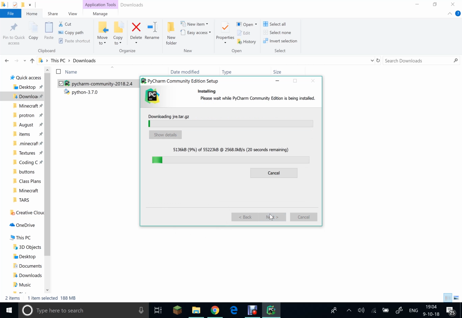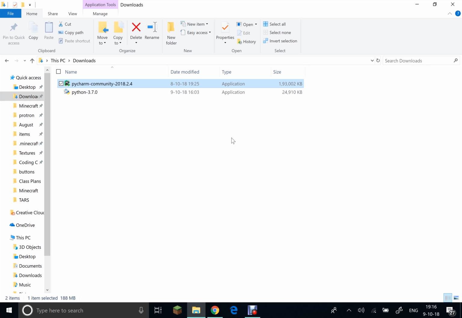Okay, now it'll take some time to install, so just be patient, and after it's done, I will join you guys. Alright guys, so after installing, you should see this button over here that says finish. Just click that, and there you go, you have installed PyCharm on your computer.